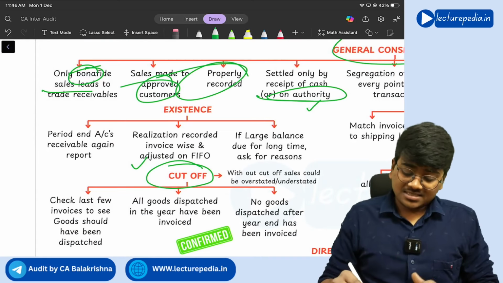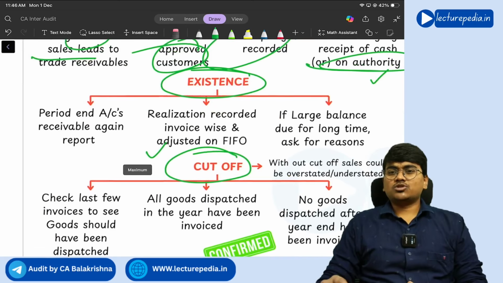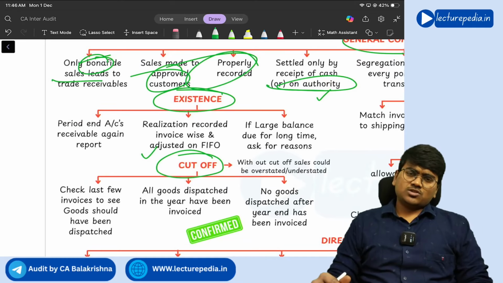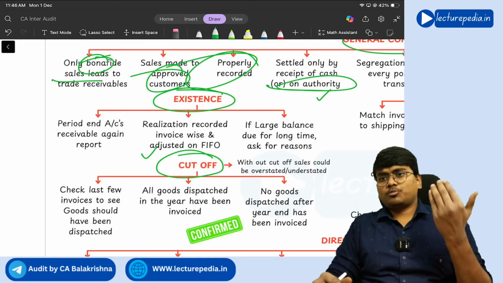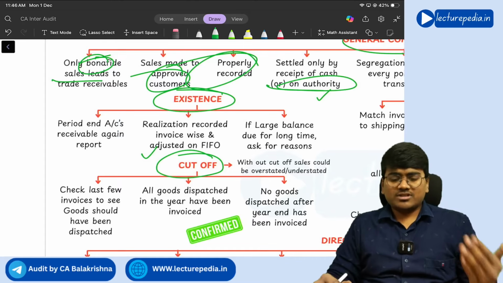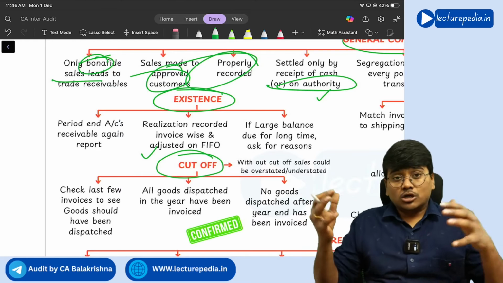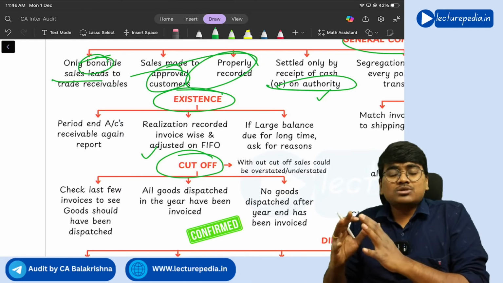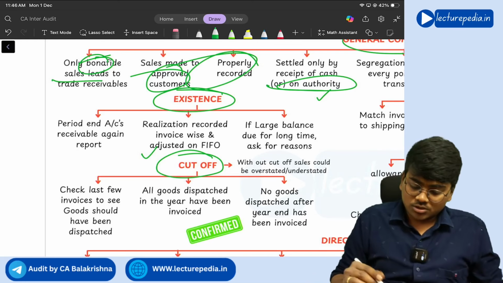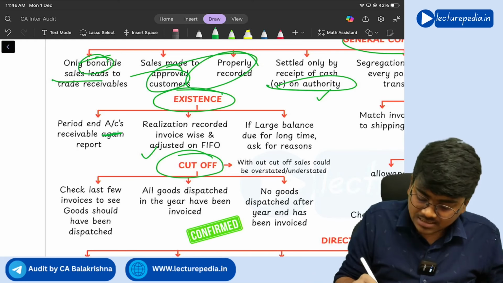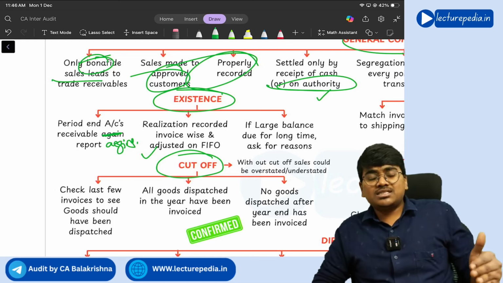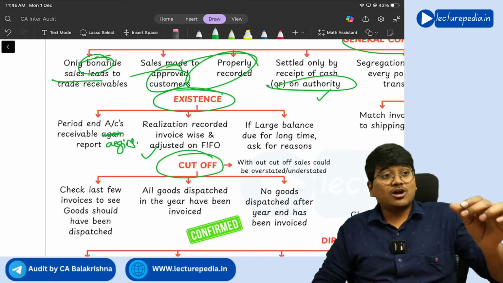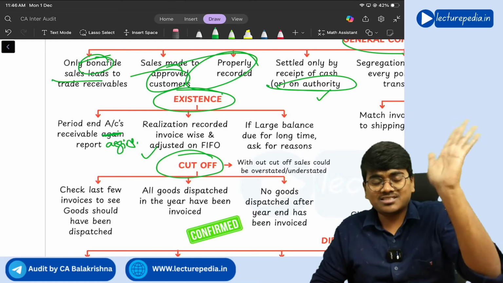Next, existence of trade receivables. With respect to existence of trade receivables, what points will you see? First of all, you will ask the company to give the period end accounts receivable aging report. Aging report means how much is the age of debtors. Age does not mean the literal age, 56 years, 76 years, not that.